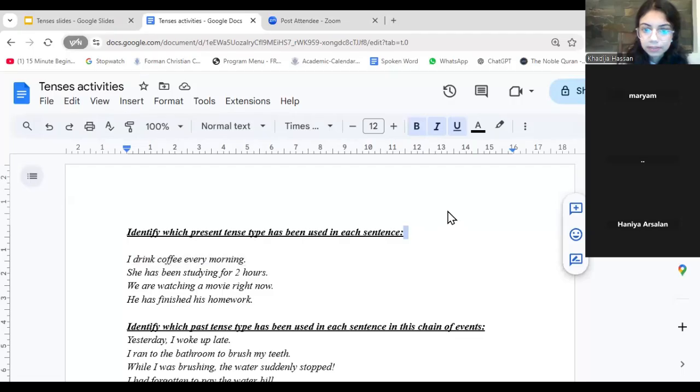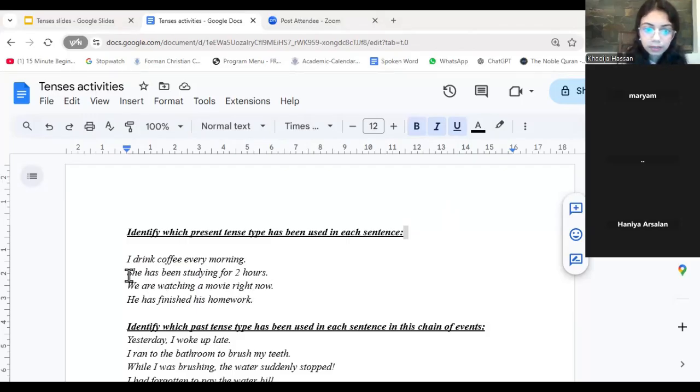Simple present. Yes, it is simple present. Excellent. Moving on to the next one. And why is it simple present? Because it simply indicates that this is a routine, something that happens every day in the present. I drink coffee every morning.